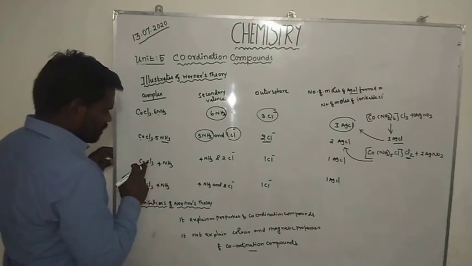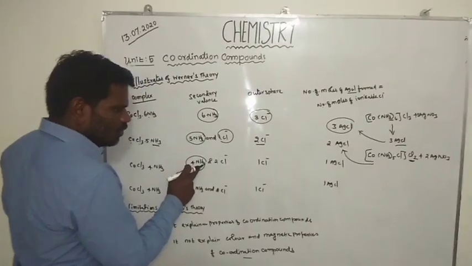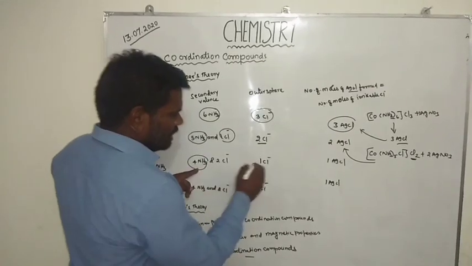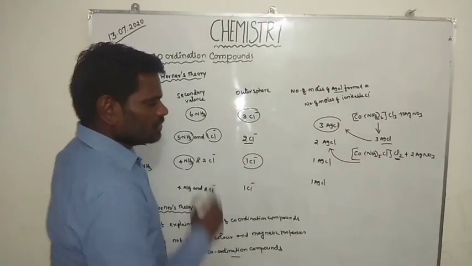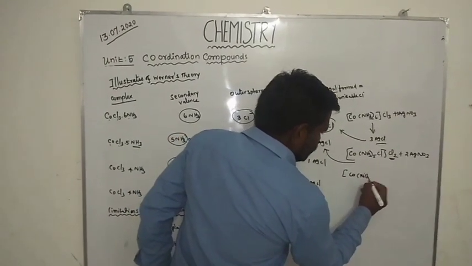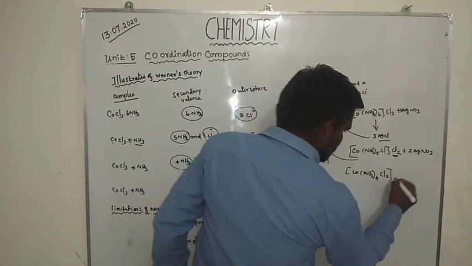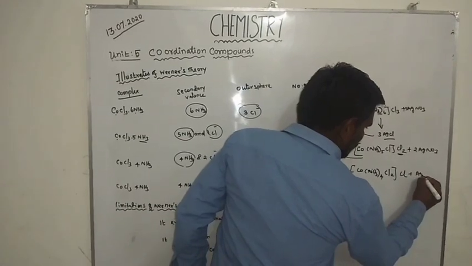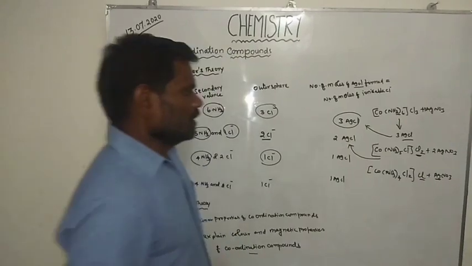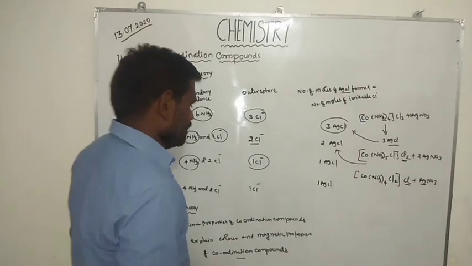Similarly, tetraamminedichlorocobalt(III) chloride has secondary valency of 4 ammonia molecules and 2 chloride ions, which are non-ionizable. But here 1 ionizable chloride is present. [Co(NH3)4Cl2]Cl is treated with 1 mole of silver nitrate, 1 silver combines with 1 chlorine to form silver chloride, so 1 AgCl is obtained.